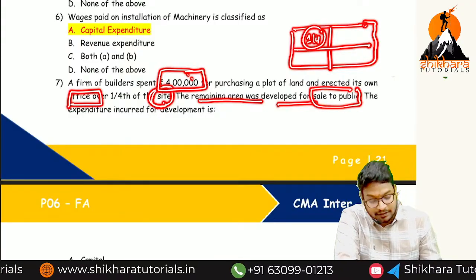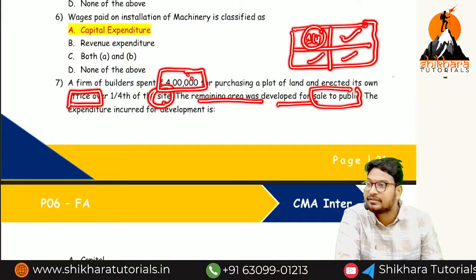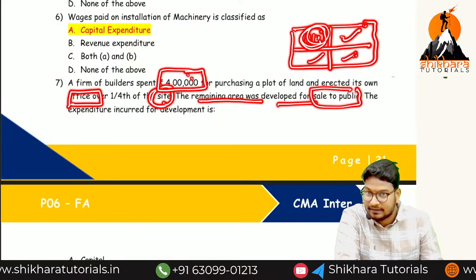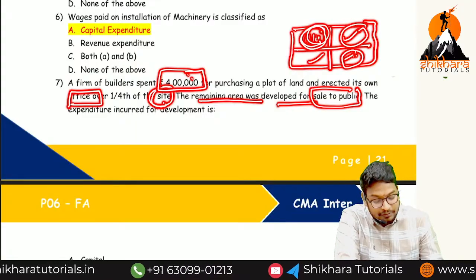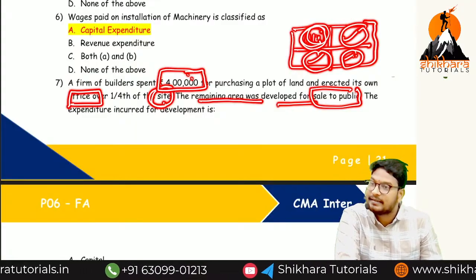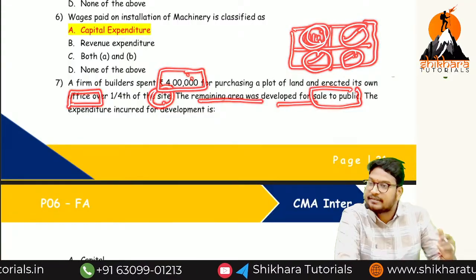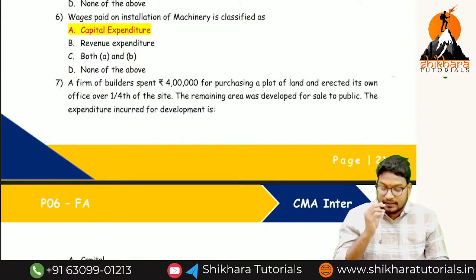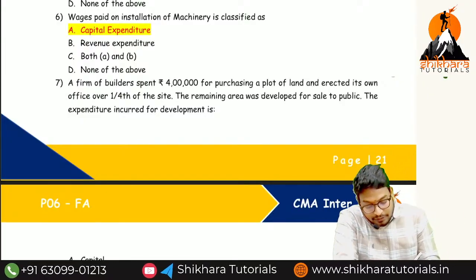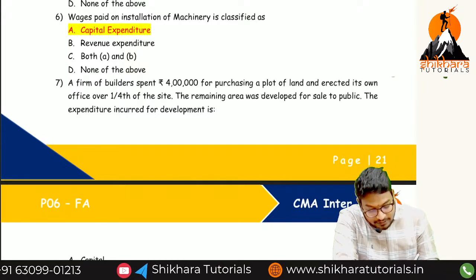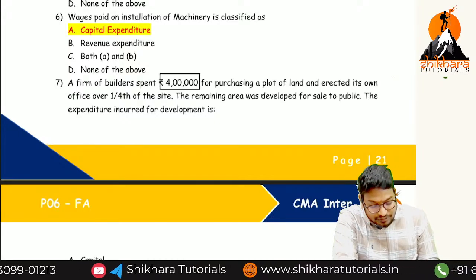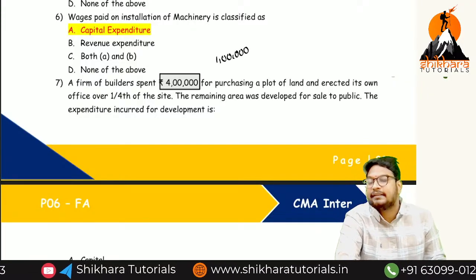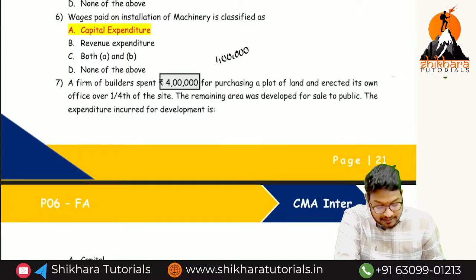That means what they are doing is, these 3 parts they are going to sell. That is the reason this first part is an asset. And the remaining 3 parts we call goods, because we are selling to the public. So out of these 4 lakhs, 1 by 4 means how much? 1 lakh we should consider as capital expenditure, and the remaining 3 lakhs we should consider as revenue expenditure.